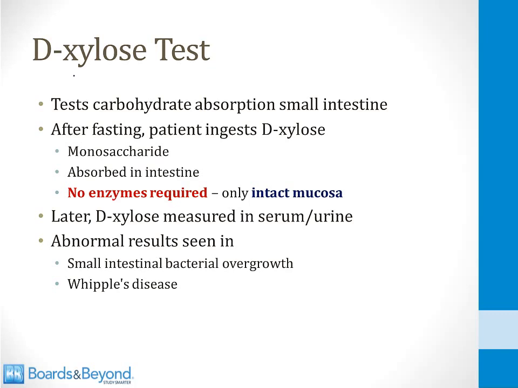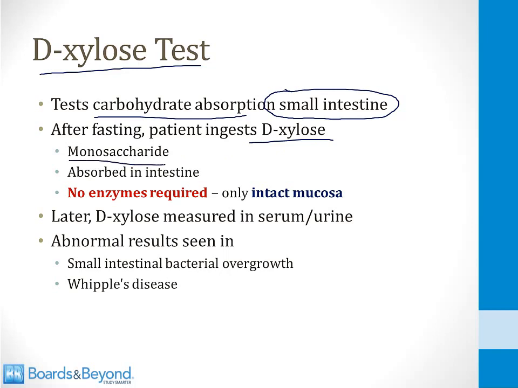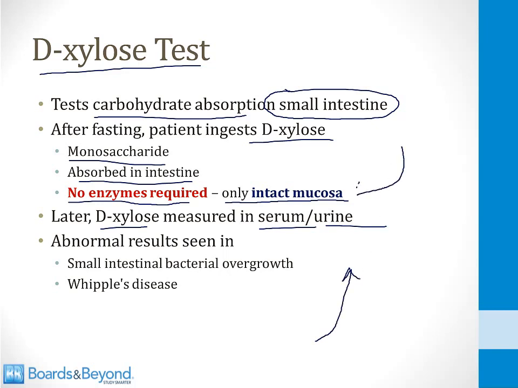Another test that is sometimes done is called the D-xylose test. This is a test for carbohydrate absorption in the small intestine. After fasting, the patient ingests a dose of D-xylose, which is a monosaccharide. It is absorbed in the intestine, and there are no enzymes required to break this down into smaller structures. All the patient needs to have is a functioning mucosa. Later, you measure the amount of D-xylose present in the serum or in the urine. You should see a normal rise in the D-xylose level if the patient has an intact and functional mucosa.